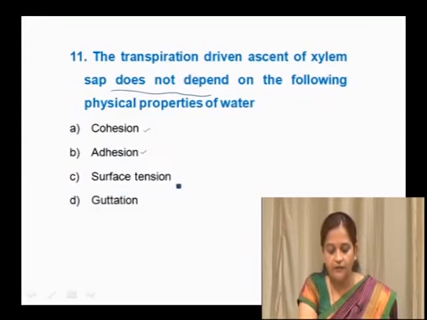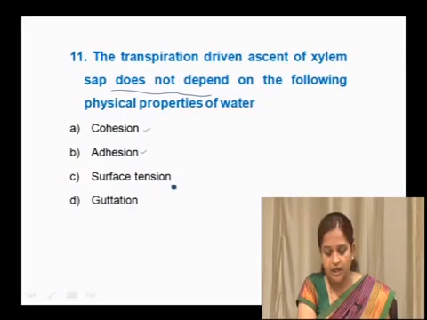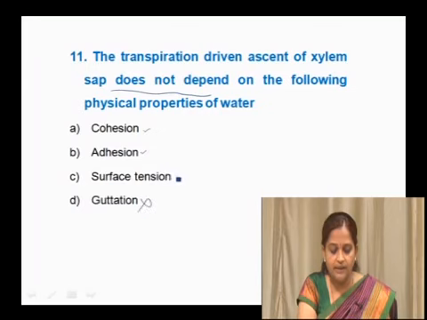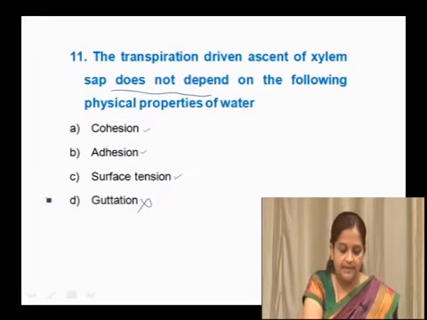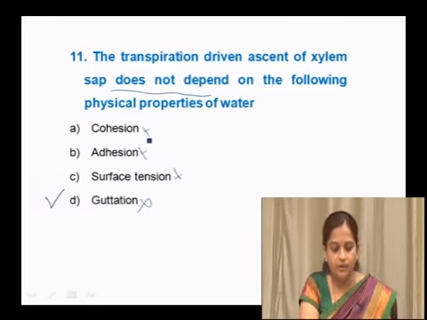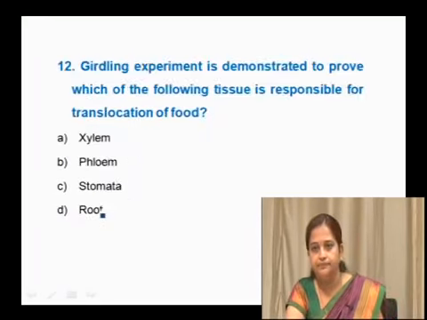When they are in liquid form, they have capillary power and they show surface tension, and then the next option is guttation, does not depend, means this water property nowhere concerned with this guttation. All these three are the properties of water. So, does not means this is the right answer, and these three are the properties of water. So, the right option here is guttation.